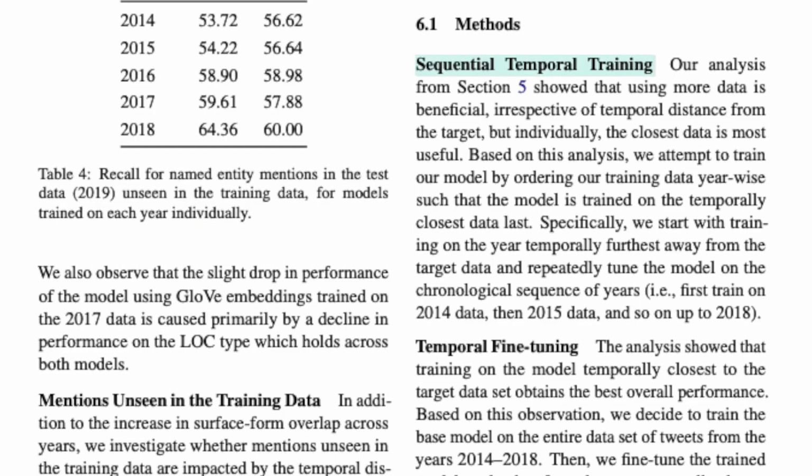Firstly, we have sequential temporal training. Order the training data such that the data that's temporally closest to the test data distribution is used to train the model last. This was inspired by the findings that more data is beneficial, but individually, the closer the data, the more useful they are.